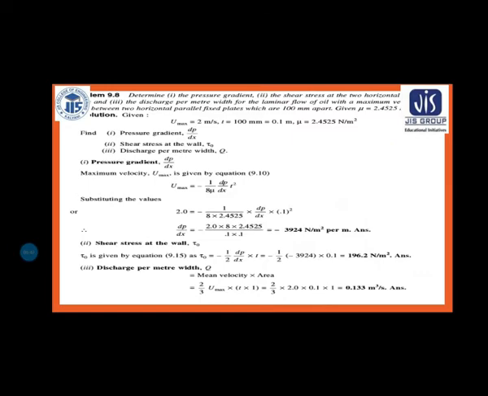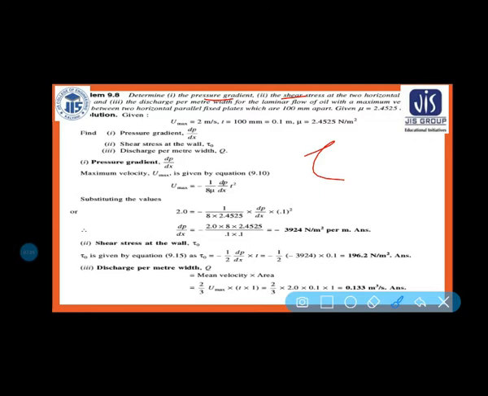Determine the pressure gradient. Again you have to calculate the pressure gradient, the shear stress tau at the two horizontal parallel plates, okay, and the discharge per meter width for the laminar flow of oil with the maximum velocity of 2 meter per second between two horizontal parallel fixed plates which are 100 mm apart, okay, and mu is given.